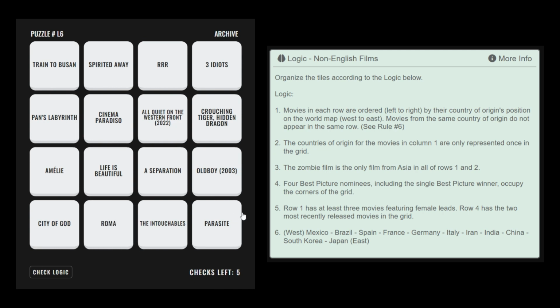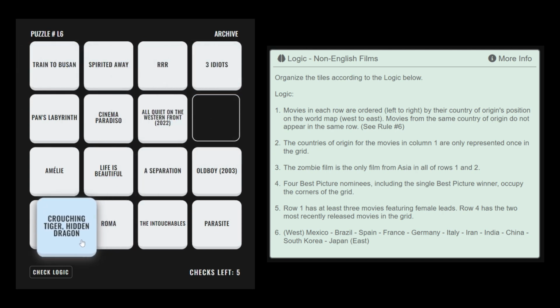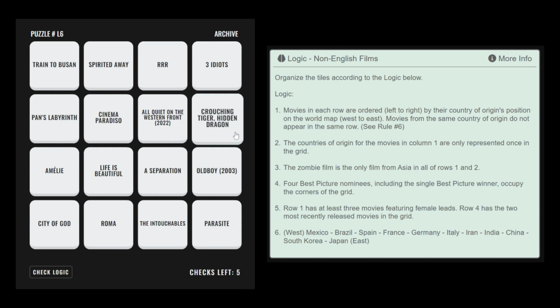From rule number 3 we know Crouching Tiger, Hidden Dragon cannot go in either of the top corners, and it would be impossible to follow rule number 1 if we put Crouching Tiger in the bottom left corner, because there would be no other countries that can fit between China and South Korea in the bottom row. This means All Quiet on the Western Front, Life is Beautiful, and Roma are the remaining corner movies.